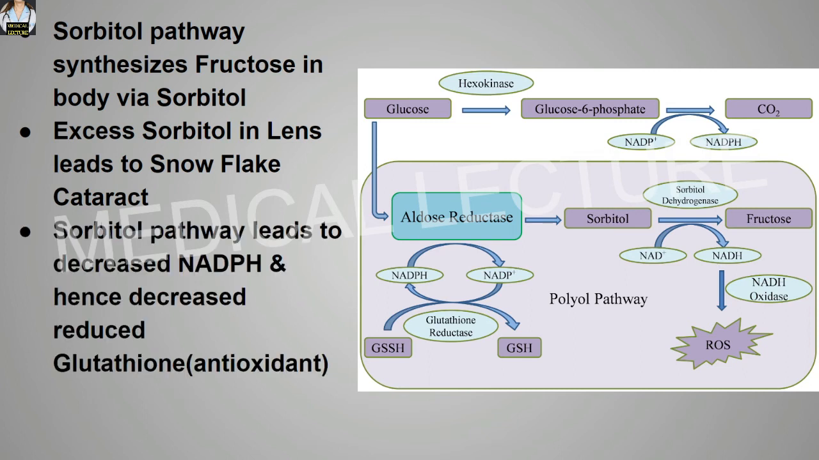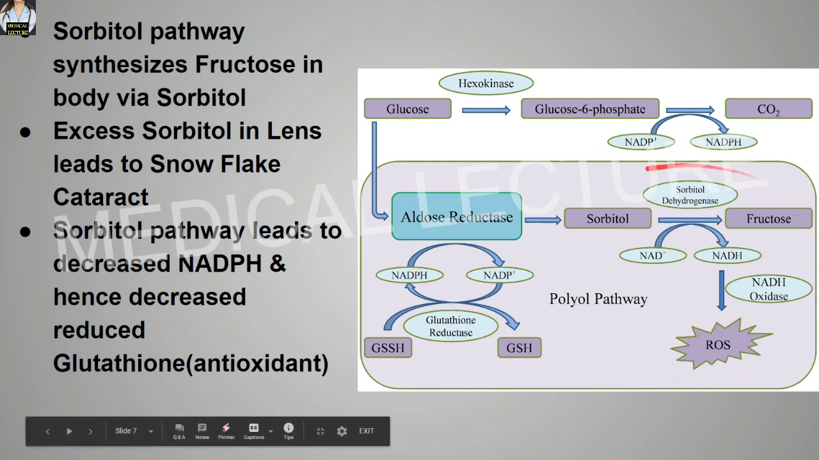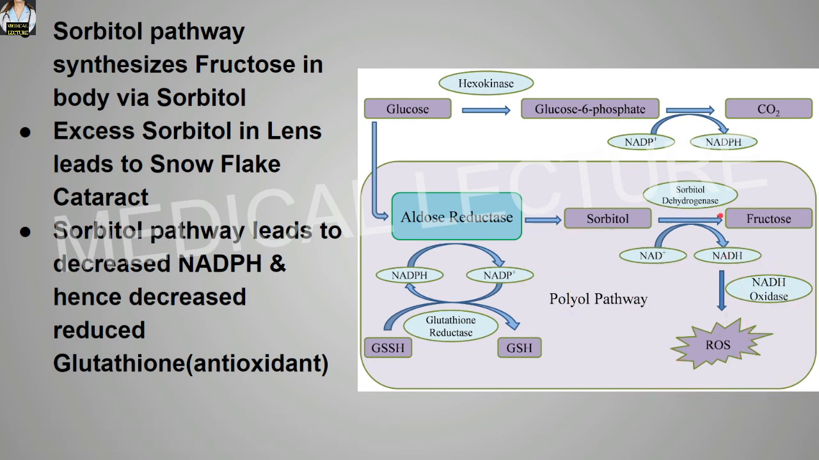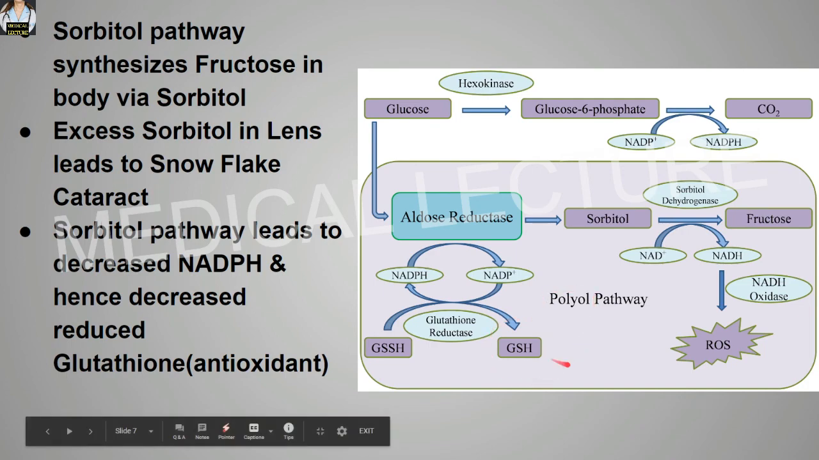Sorbitol pathway leads to decreased NADPH, and because there is decreased NADPH, there will be reduced glutathione, and as we all know, reduced glutathione acts as an antioxidant. Okay, so because of this, there is a decrease in the reduced glutathione, or we can say antioxidant, in the body. So as you can see over here, this is the sorbitol pathway. Okay, and as you can see, this pathway is irreversible. Okay, and so there will be decreased formation of NADPH, and so there will be reduced glutathione.